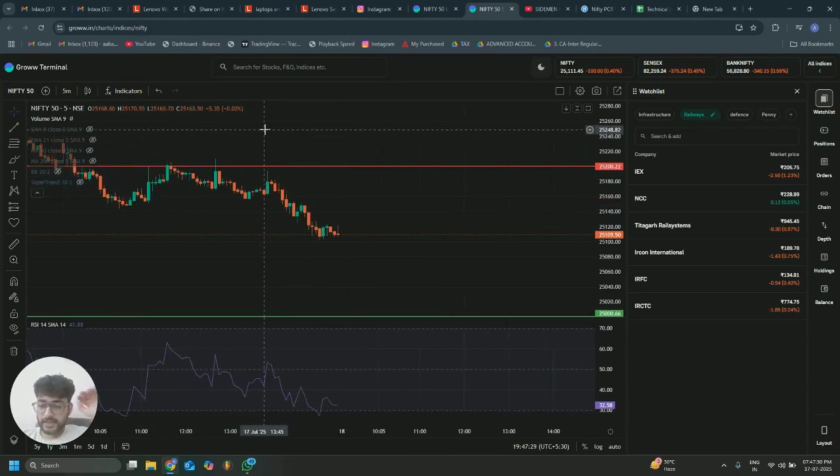For the RSI, we have 32.58, which is nearing oversold conditions. However, this could lead to reversals, so that may be a point to keep in mind.